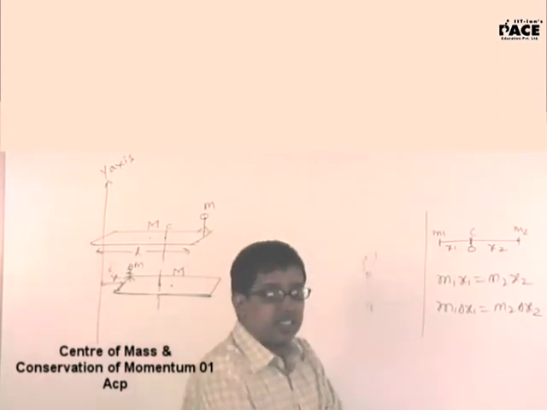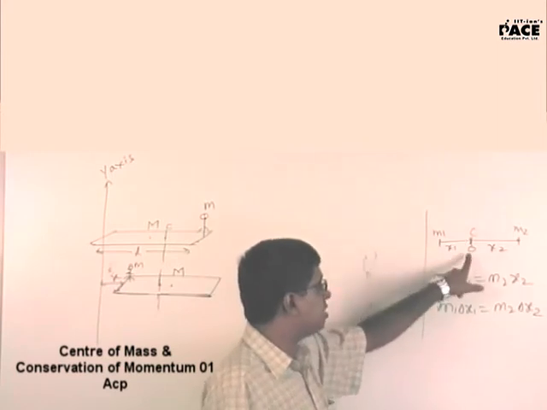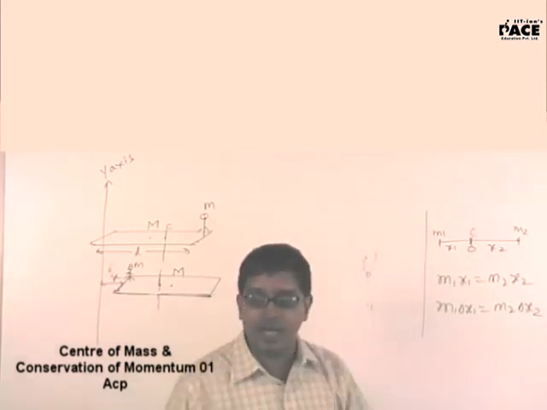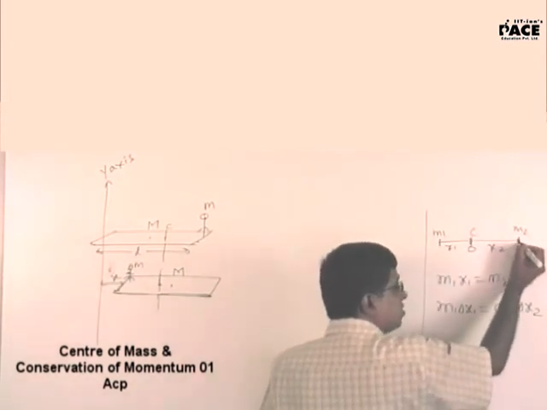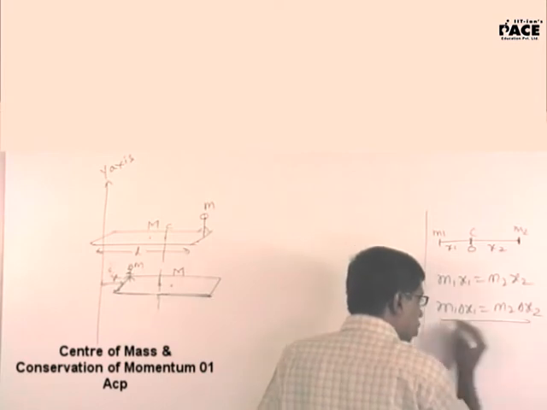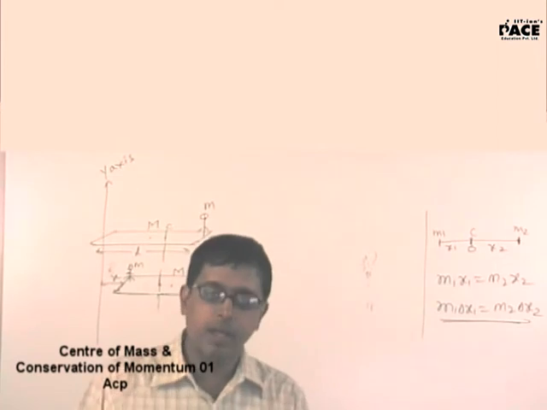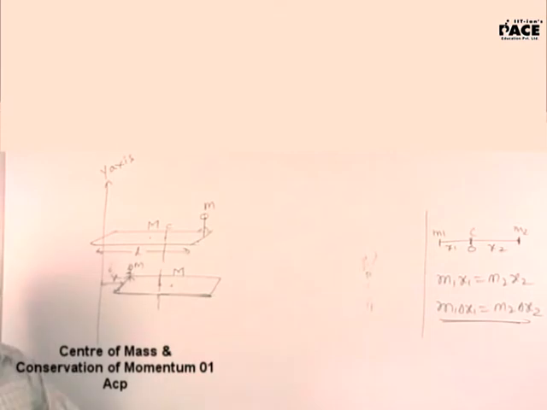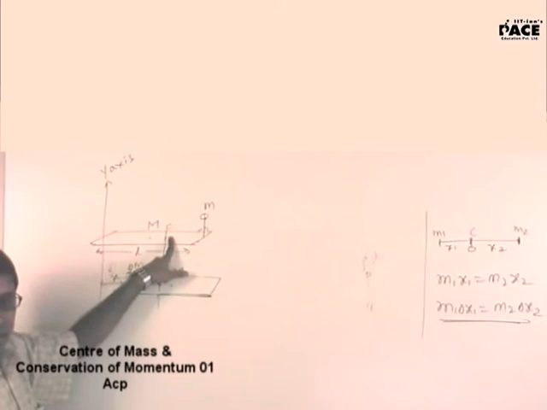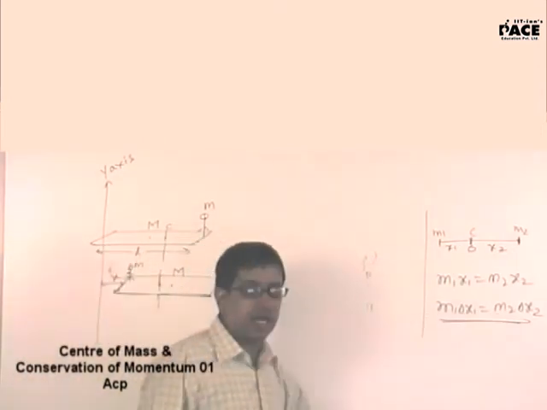In the absence of an external force, the center of mass should remain at the same point. If due to mutual attraction this moves by a distance of delta x1, then this will move by a distance of delta x2, so that this condition holds good and the center of mass will remain at the same position. Hence, can I apply the logic here? Yes, there is no external force. In the absence of an external force, the center of mass was at rest. If I know the distance moved by small m, I will know the distance moved by capital M.